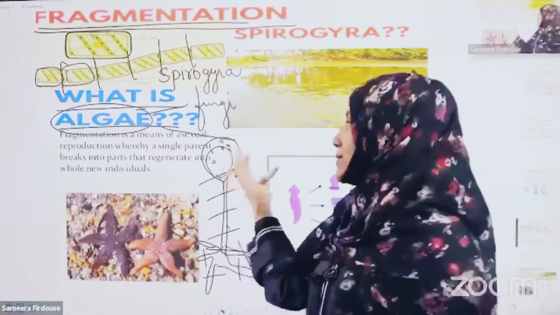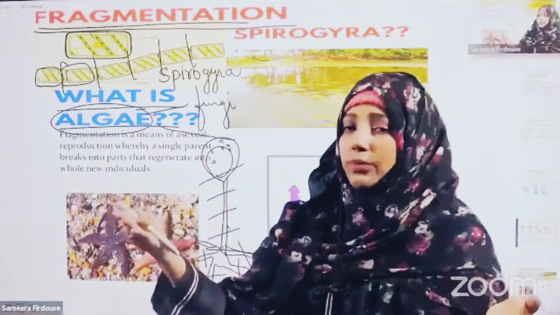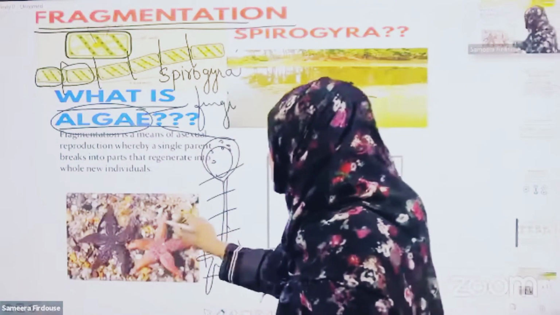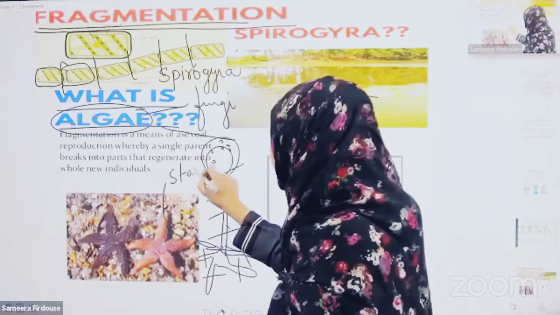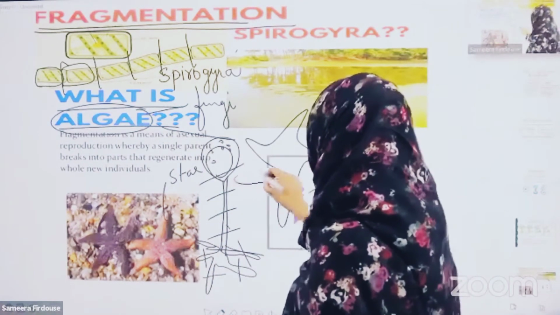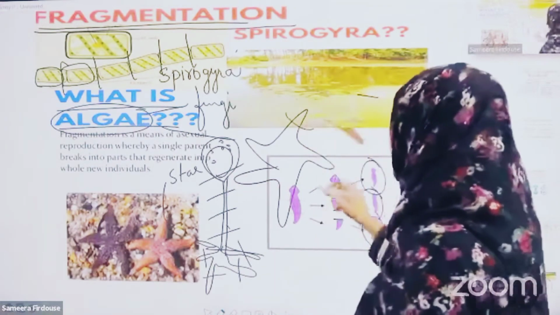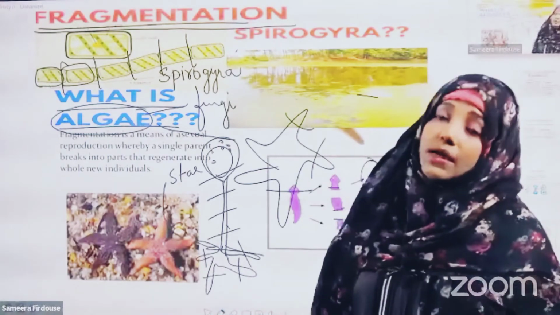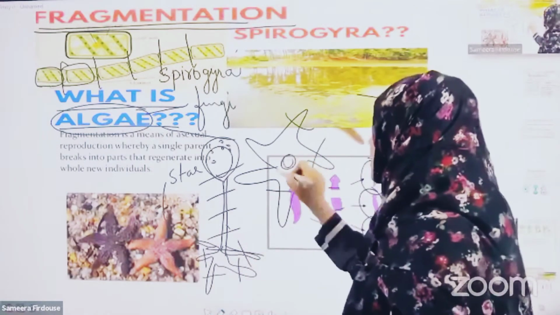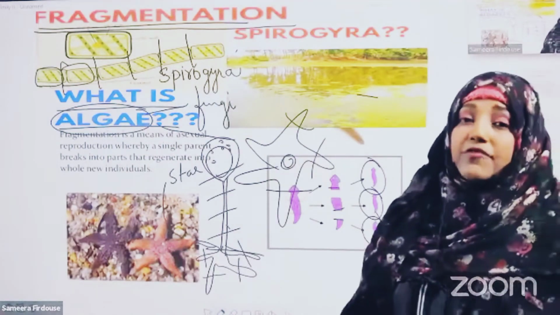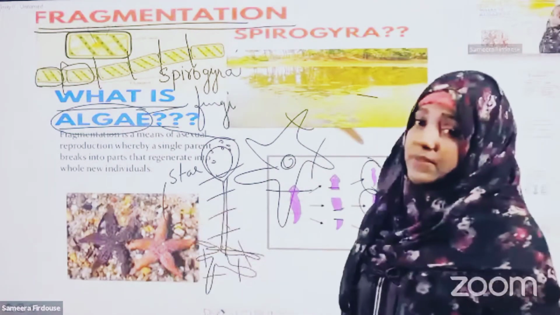Only one organism is involved, which is dividing into small pieces, and each piece has the ability to grow. Even starfish can grow that way. We all know starfish, which is star shaped. If one arm is cut off, each arm can develop into a complete starfish. So these are examples of fragmentation seen in algae, fungi, and some other organisms like planaria.